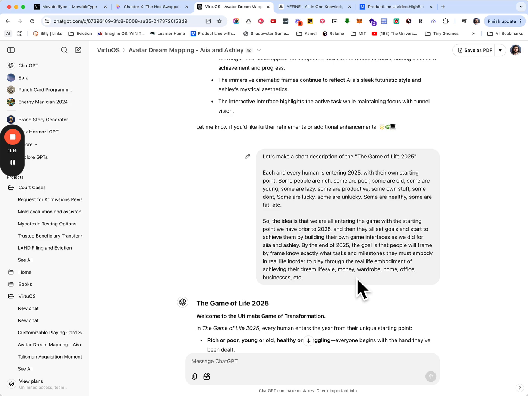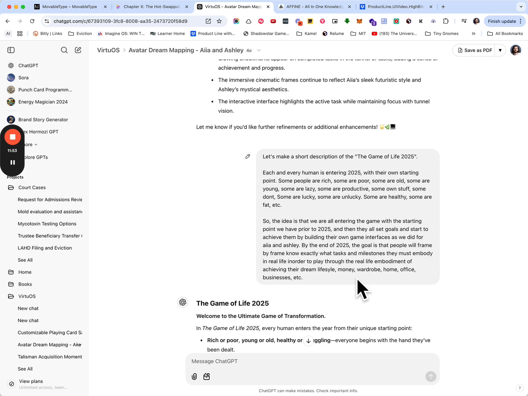And so this idea of the game of life for 2025, this was right before January 1st, 2025. So imagine each and every human is entering 2025 with their own starting point. Some people are rich, some are poor, some are old, some are young, some are lazy, some are productive, some own stuff, some don't. Some are lucky, some are unlucky, some are healthy, some are fat, etc. So the idea is that we are all entering the game with the starting point that we each individually have prior to 2025. And then each individual sets goals in order to start to achieve those goals by building their own game interfaces, just like we just did for Aya and Ashley.